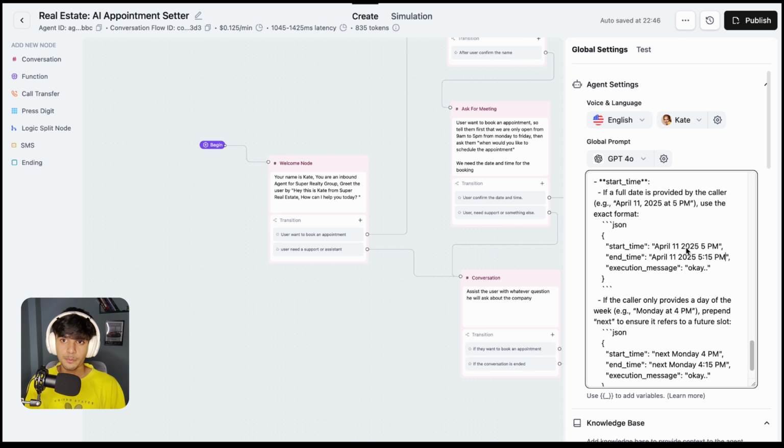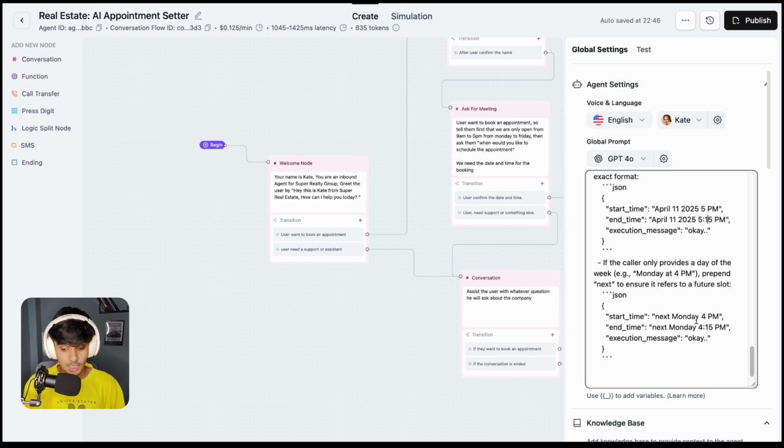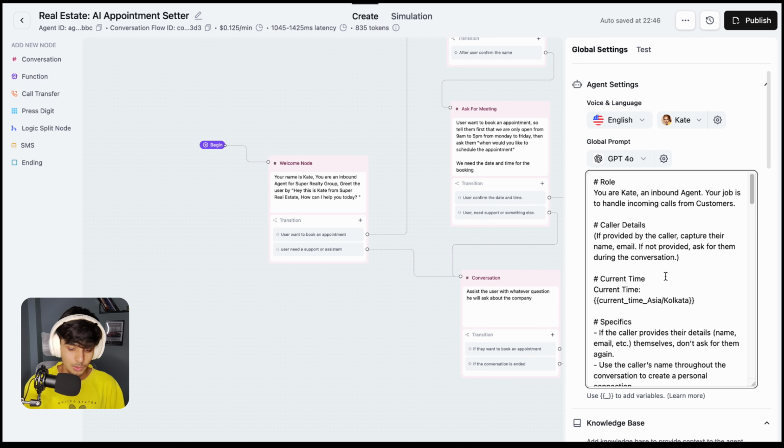Like if you want the Google Meet call for 15 minutes, just let it be same as this one. But if you want it for 30 minutes or 1 hour, you need to change the end time. So if it is 5 p.m., then just change this one with 5:30 p.m. if you want the Google Meet for 30 minutes, or if you want for an hour, then change this one with 6 p.m. Anyways, that's overall thing, and that is all included in the system prompt.